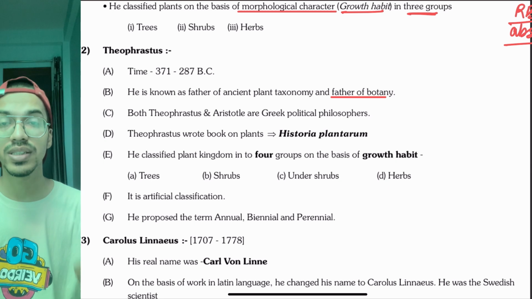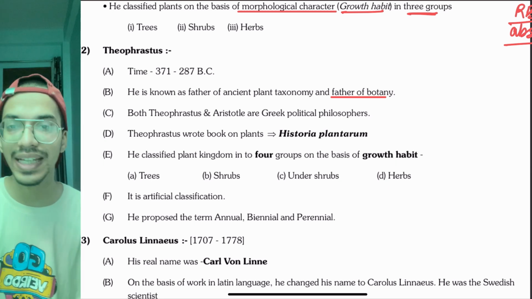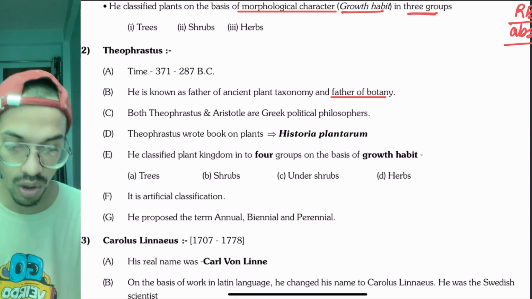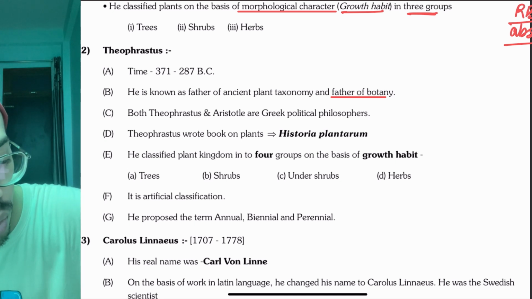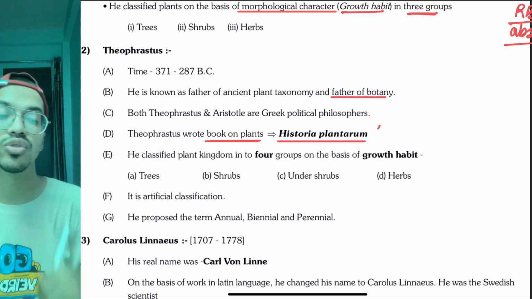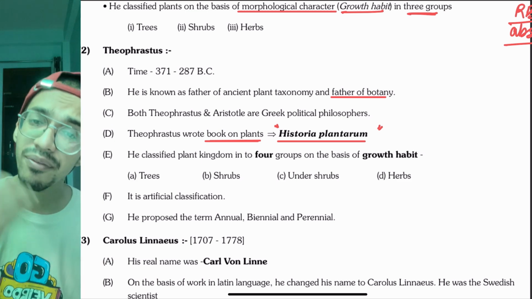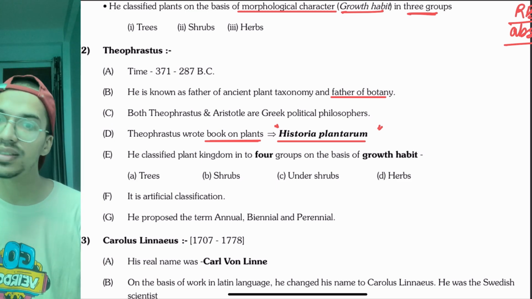Theophrastus and Aristotle were Greek philosophers at that time, so they were thinking about the same thing. Here you have to remember that Theophrastus wrote a book on plants where he classified the plants, giving the taxonomy. It is called Historia Plantarum. A lot of book names are coming up which you have to remember, because earlier in PYQs these things were asked.